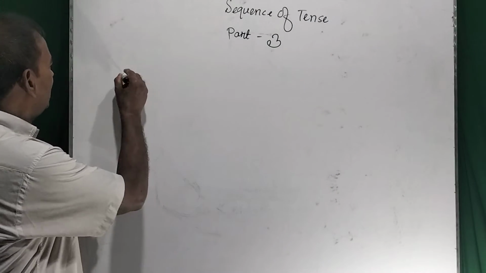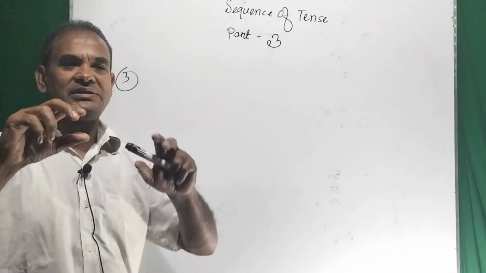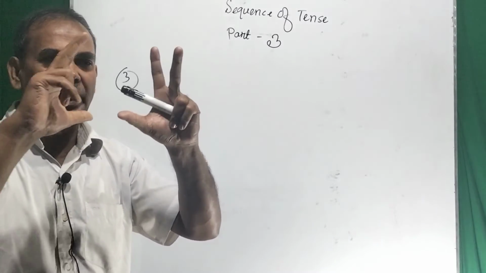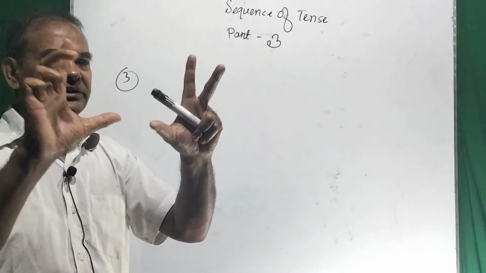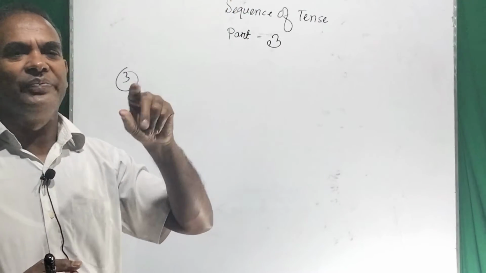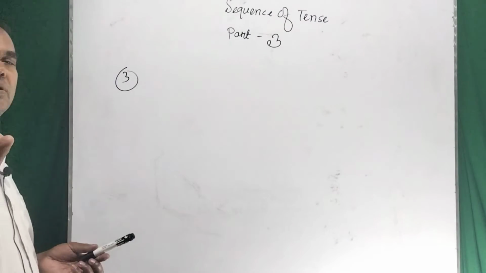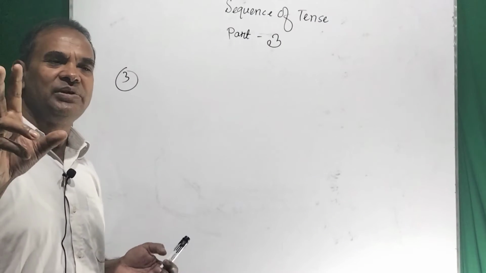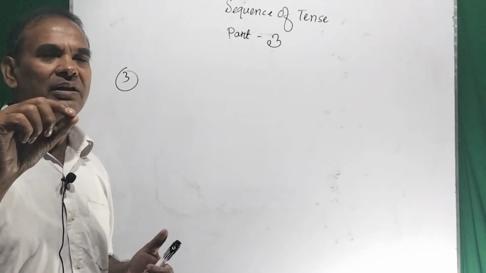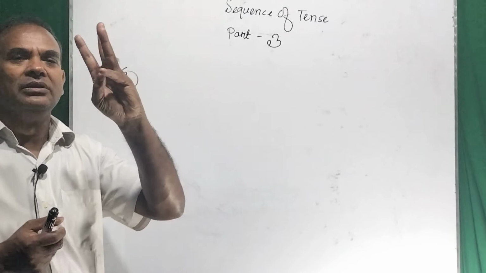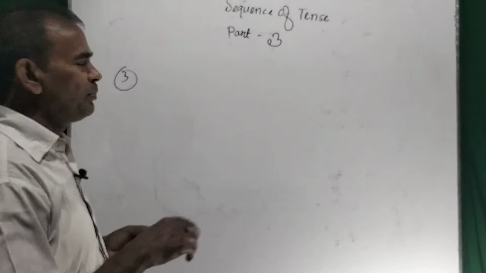So number third is that if somebody is reading some letters to anybody, that means if somebody is reading out some letters and that is reported by him, in that case we can use the sequence of tense. And what will be the sequence of tense in the indirect speech? In the subordinate clause of the indirect speech, you will find there is a present tense, because we can use the introductory verb in the future or simple present tense.